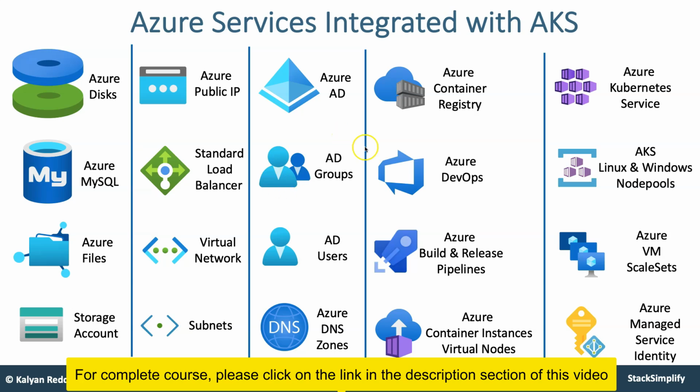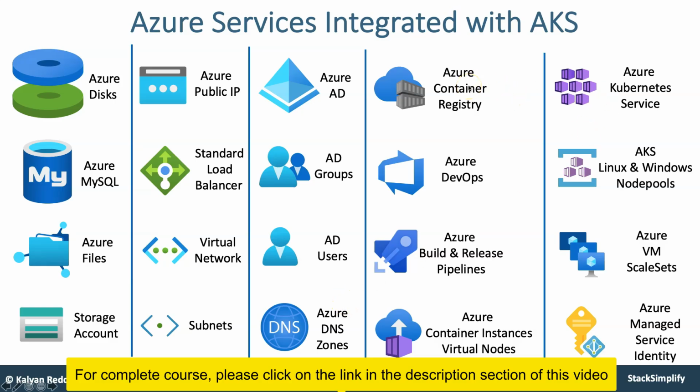For that purpose, we'll also have concepts related to Azure AD groups and AD users. In addition, from an Ingress standpoint, we are also going to have External DNS, which will auto register our DNS name when we deploy the Kubernetes workloads on Kubernetes services. For that purpose, the DNS zones concept we have also included.